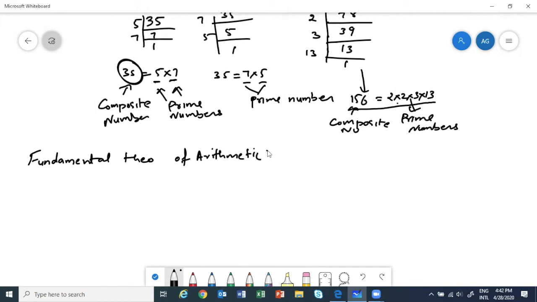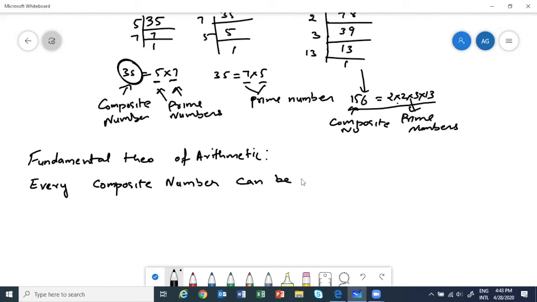So what we are saying, this theorem says that if you have any composite number... You know composite and prime numbers, right? Hopefully you know. Anybody who doesn't know, write in the chat box. Then I will explain. Every composite number